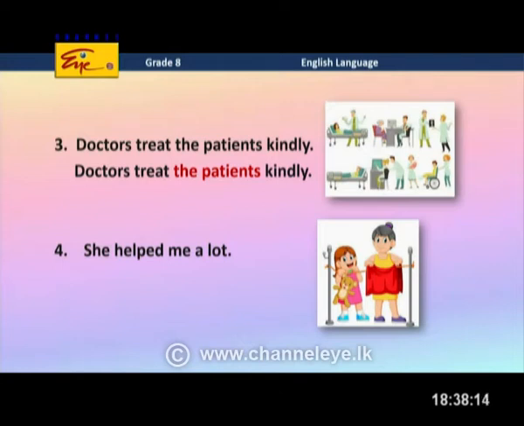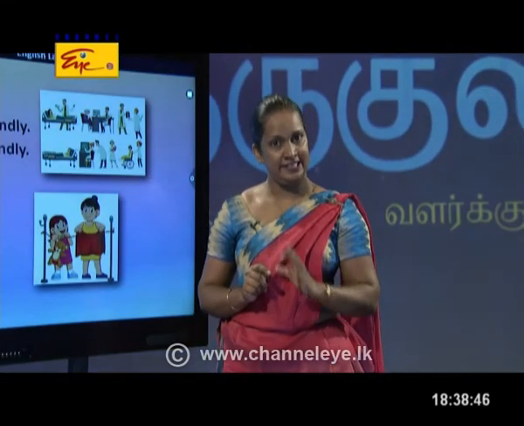And what about the last sentence, Miss Chamari? She helped me a lot. Who was helped by her? Me. Me, right? So, I think you find it new here, right? When you see the word me, you know that it is a type of pronoun. So, a pronoun also can be used as an object in the active voice sentence.